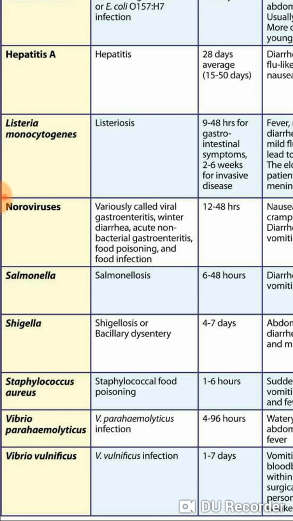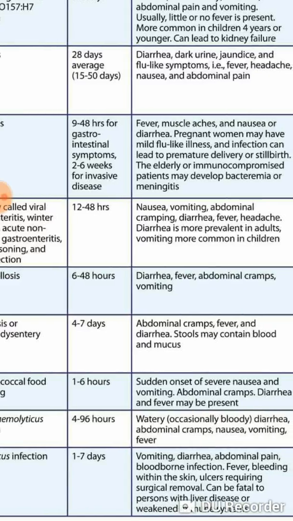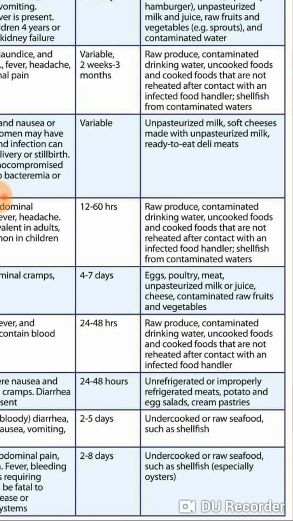Then one of the very common causes of food poisoning is Staphylococcus aureus. It is the staphylococcal food poisoning, the common name for the disease, and you can see how small the timing for the onset is. It usually occurs in 1 to 6 hours. So if a person eats a food and develops severe nausea and vomiting, abdominal cramps, diarrhea or fever in 1 to 6 hours, then it may be a case of staphylococcal poisoning. And the duration of the disease is 24 to 48 hours.